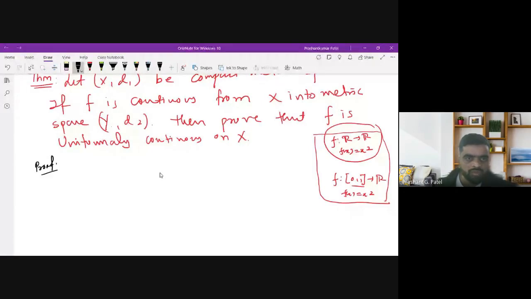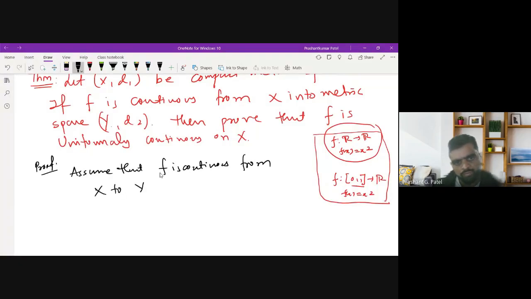As per the given condition, assume that f is continuous from X to Y. Therefore, when I pick any a belonging to X, one fixed point a in X, we can say that for a given epsilon greater than 0, there exists a delta greater than 0.